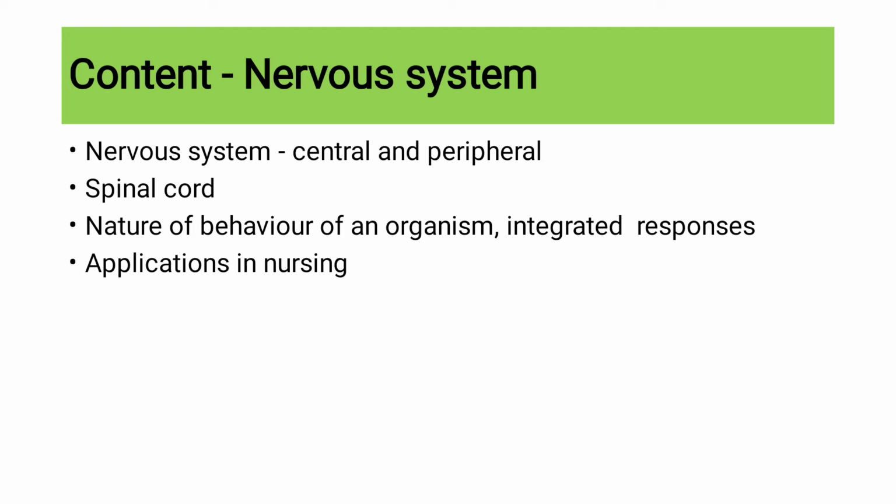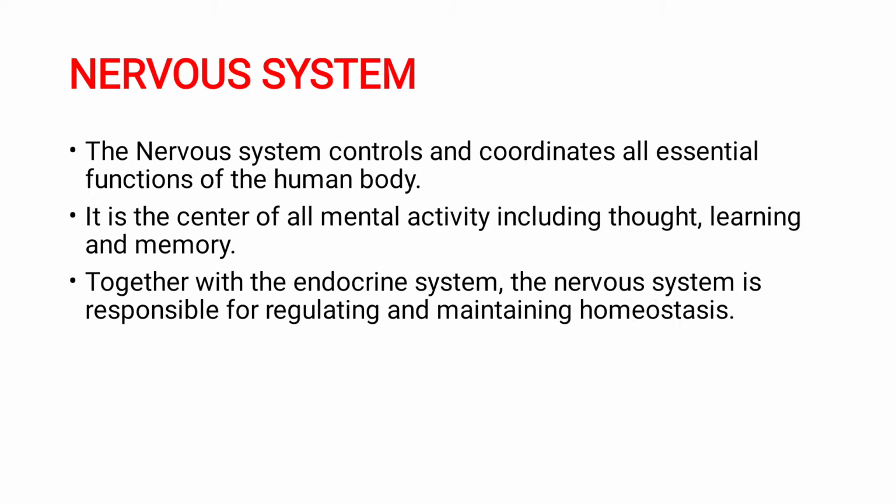Let's see what are all the contents we are going to discuss in this video. Nervous system. Under nervous system we have central nervous system and peripheral nervous system, spinal cord, nature of behavior of an organism, integrated responses and its applications in nursing. So these are the topics we are going to discuss in detail.